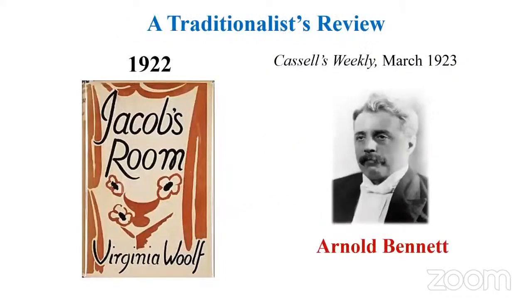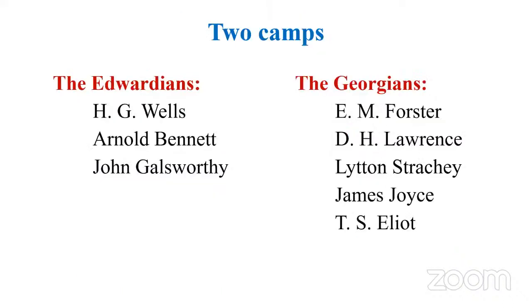And this is what he did. It's a kind of traditionalist view. Arnold Bennett wrote a review on Virginia Woolf's novel, Jacob's Room, which was also published in 1922. The review was published in Cassell's Weekly, March 1923. Then she presented that paper, and it was finally published as Mr. Bennett and Mrs. Brown.